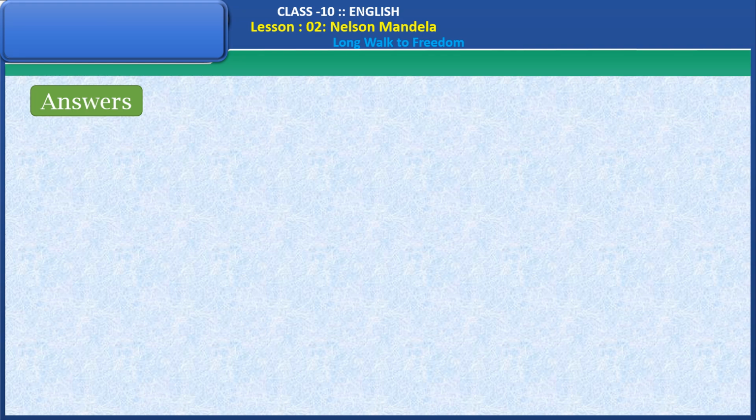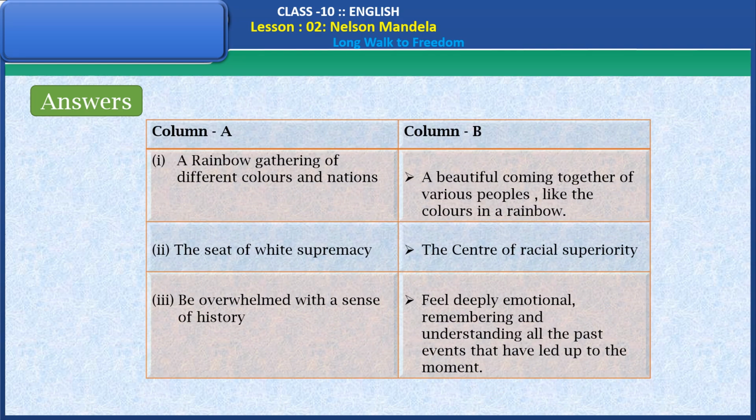Now the answers are in column A. A rainbow gathering of different colors and nations, a beautiful coming together of various people like the colors in a rainbow. The seat of white supremacy, the center of racial superiority. Be overwhelmed with a sense of history: feel deeply emotional, remembering and understanding all the past events that have led up to the moment.